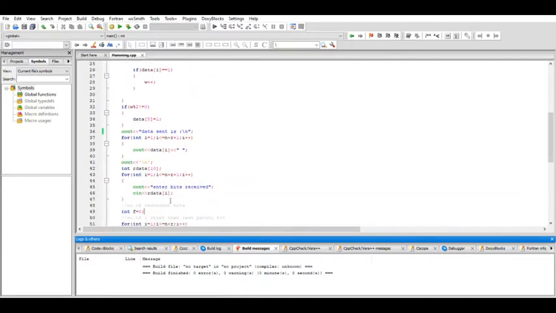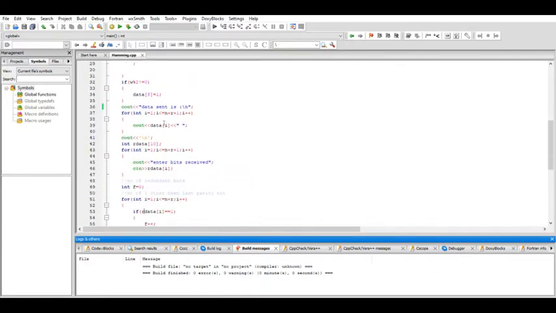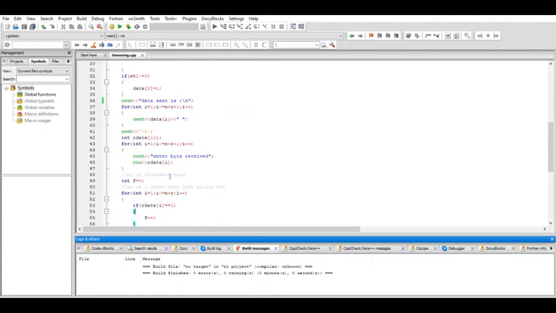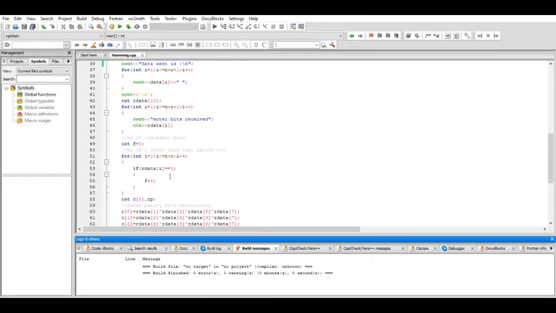Now it is time for the receiver to receive the data. So I will enter the data bits received and store them as R data of i. Then I will calculate the number of ones in the data bits other than the last parity bit.